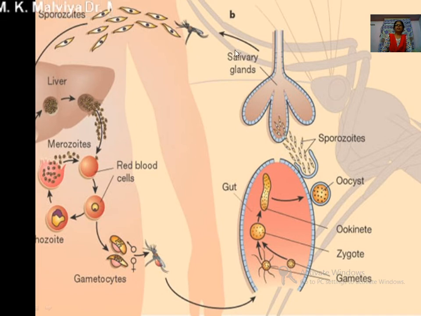And when this infected Anopheles mosquito bites a healthy person again, through the saliva thousands of these microscopic parasites enter the blood circulation, enter the liver, come into the RBC, and complete their asexual life cycle. Gametocytes are formed, and then again they come into the stomach of the female Anopheles mosquito. So this is the life cycle of the Plasmodium parasite which causes malaria.